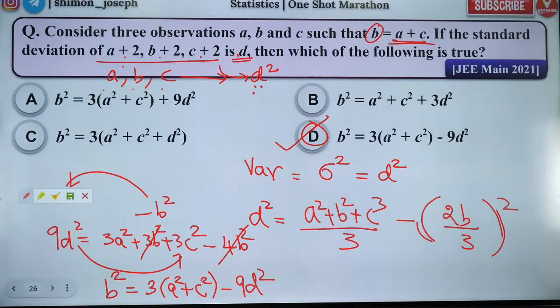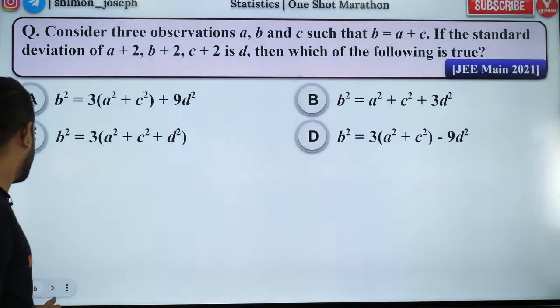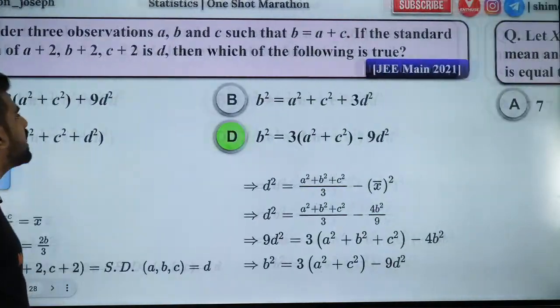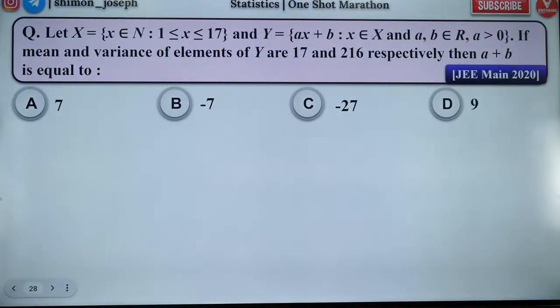Got it? Was it good, people? What are you all doing? Did you like it? Fantastico. So with that said, people, one more question. Come on, guys.